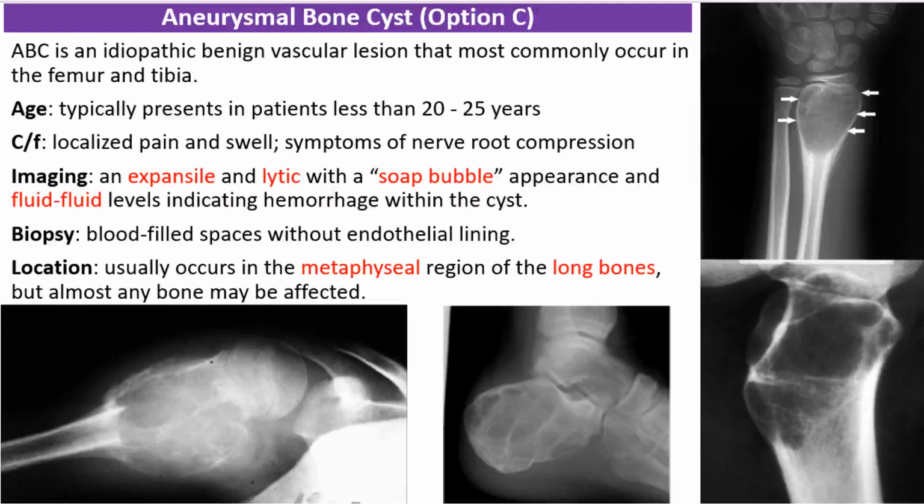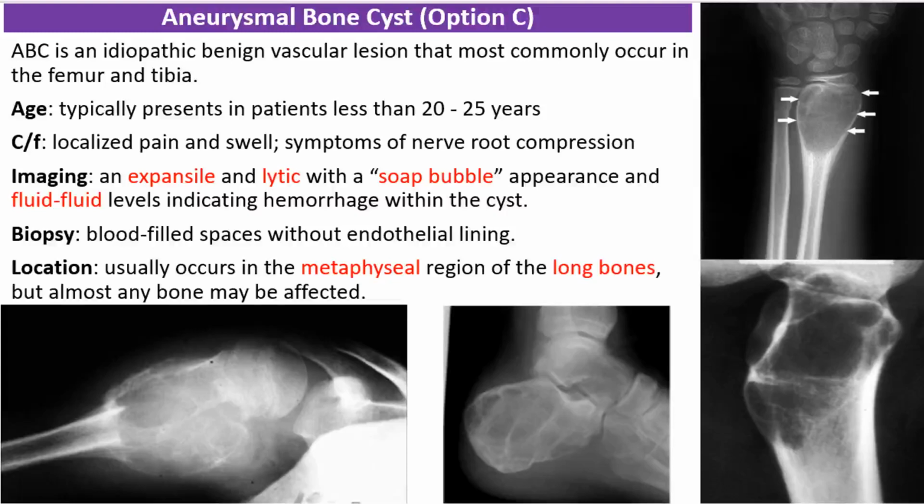An aneurysmal bone cyst is a benign but potentially aggressive bone lesion that typically affects children and young adults under the age of 20 with no gender predilection. Clinically, patients with ABC present with localized pain and swelling, and in cases where the spine is involved, symptoms related to nerve root compression may occur.